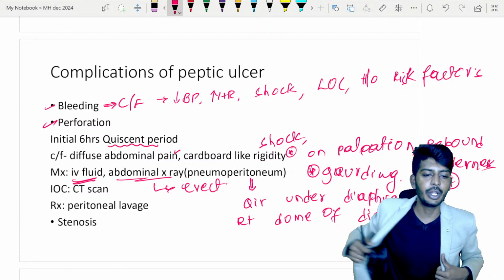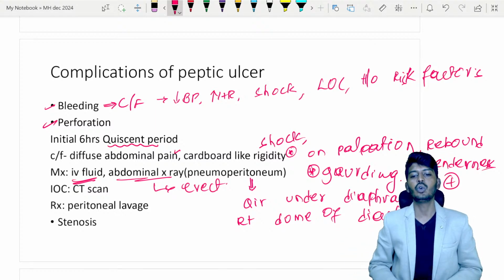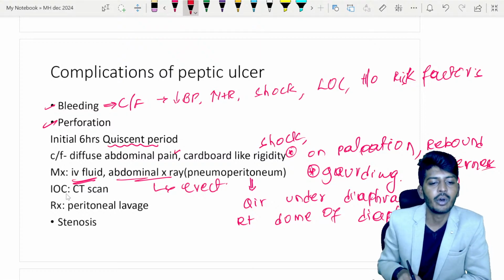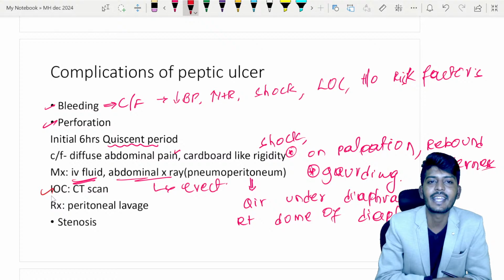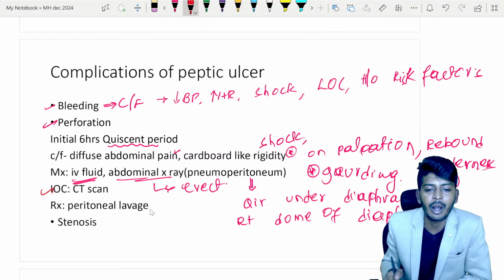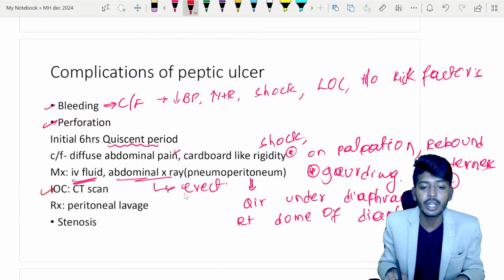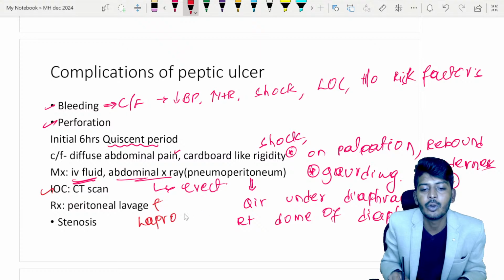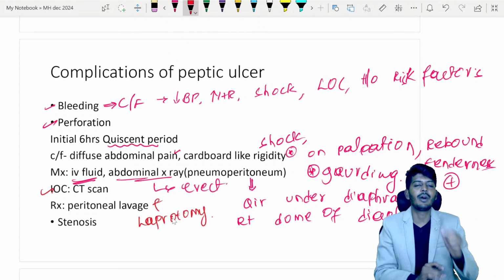At that time you are going to diagnose it as a perforated ulcer. The investigation of choice is CT scan, and treatment, my dear students, is peritoneal lavage. How will you do peritoneal lavage? You need to clean up the peritoneum, and before cleaning we will do a laparotomy, and then peritoneal lavage is done.